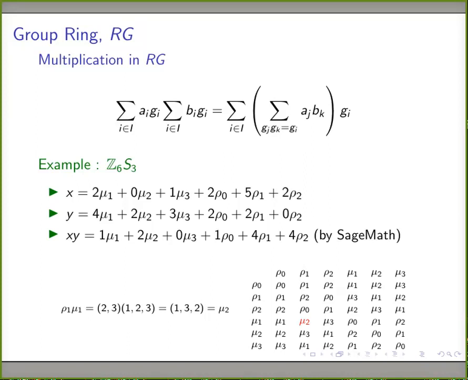So we are multiplying a_j b_k if g_j g_k gives g_i. In fact, this is of the form a_j b_k g_j g_k, where g_j g_k is g_i itself. Then we can add a_j b_k as a coefficient of g_i. So it is a simplified form. It has nothing much to do. Even if you write it in the long way, it's going to work.